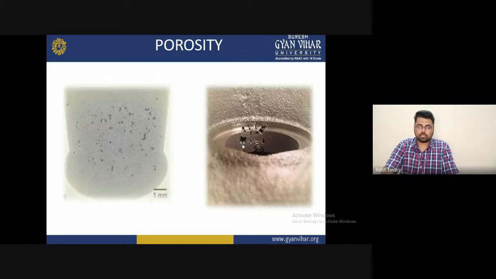Now these are some diagrams of porosity, showing how it occurs. You can see in the diagram, if you are manufacturing a piston or a pipe, internal cracks or internal porosities occur. It shows that the material has not mixed completely at that place, and there are large and small gaps. Due to improper mixing and excessive temperature, the gases escape from this place and the material does not hold them for long.